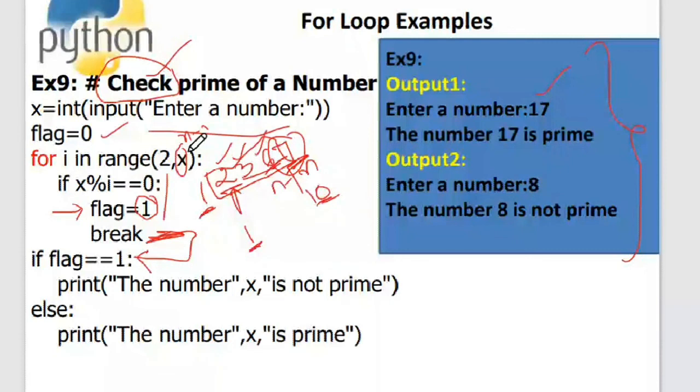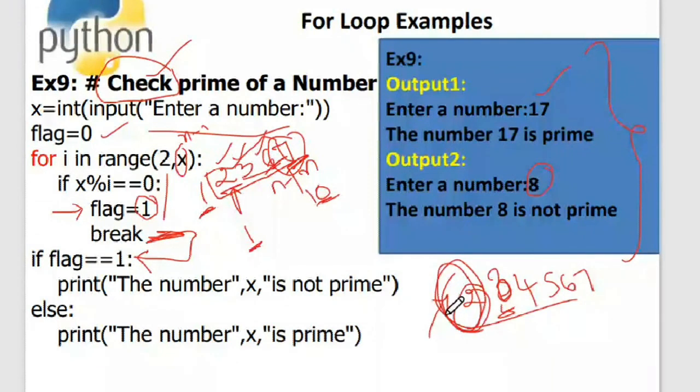When I have given 8, it is divisible by 2 itself. 8 divided by 2 produces a remainder which is 0, so obviously 8 is not a prime. When it produces a remainder 0, I set flag equal to 1 and came out of the loop. I didn't check 3, I didn't check 4, I didn't check 5 till 7. 8 minus 1 is 7, so actually I would need to check all these. But since 2 itself is divisible, there itself I got a confirmation that it is not prime. That's why I have used a break over here and came out of the loop. So now I have printed that number 8 is not prime.